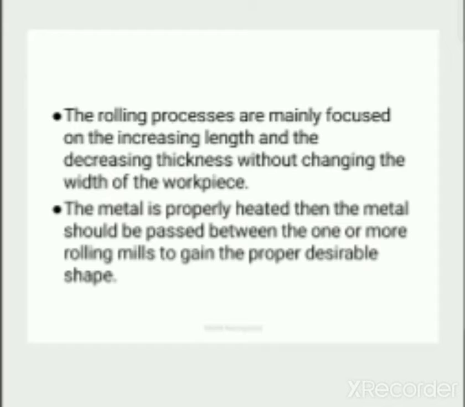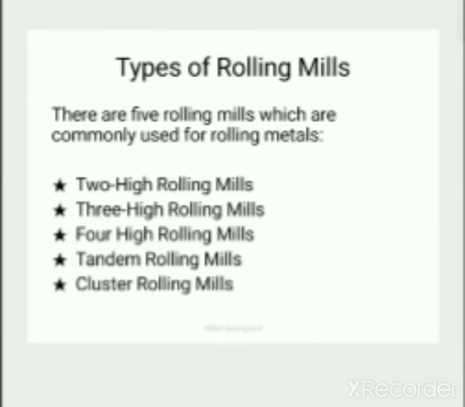The metal is properly heated, then passed between one or more rolling mills to gain the desirable shape. There are different types of rolling mills: 2 high rolling mill, 3 high rolling mill, 4 high rolling mill, tandem rolling mill, and cluster rolling mill. A rolling mill is the construction of a rolling station through which we pass a plate, sheet, or slab, so that thickness is reduced and converted into length.